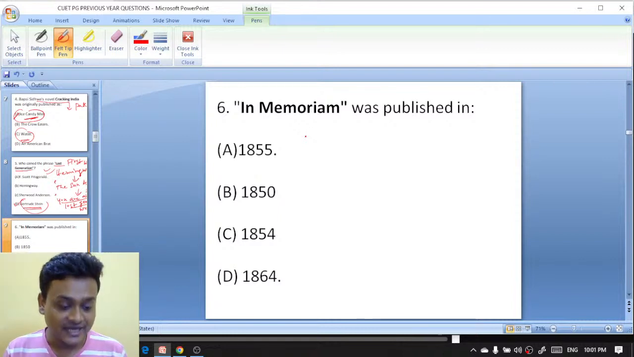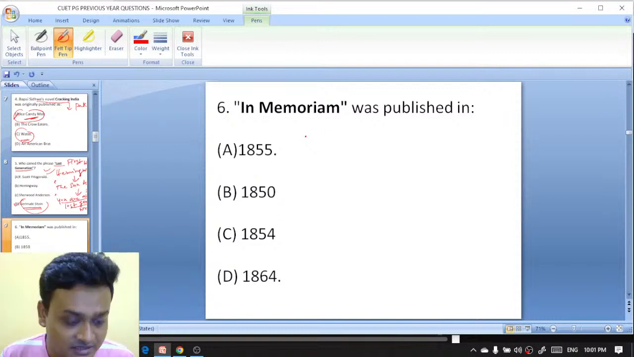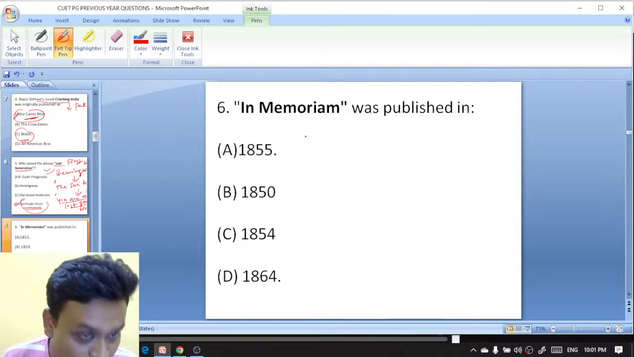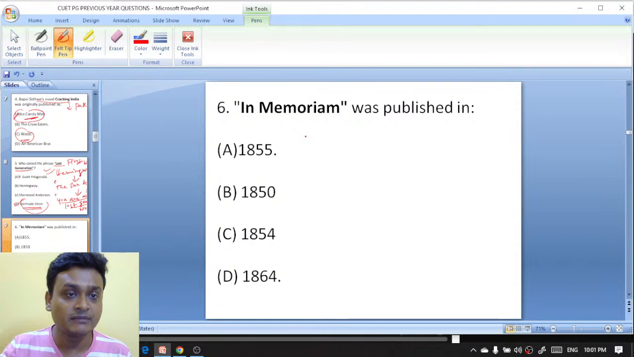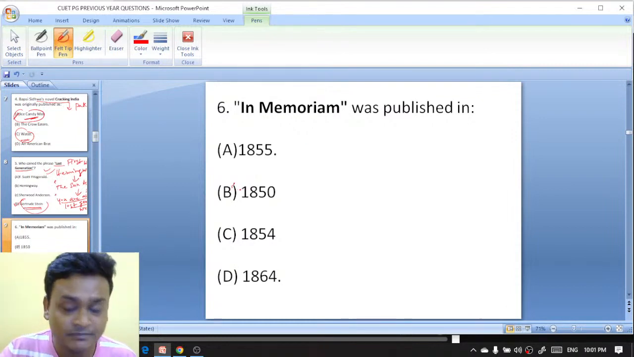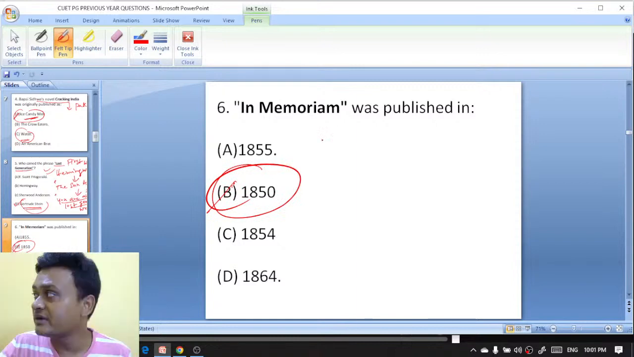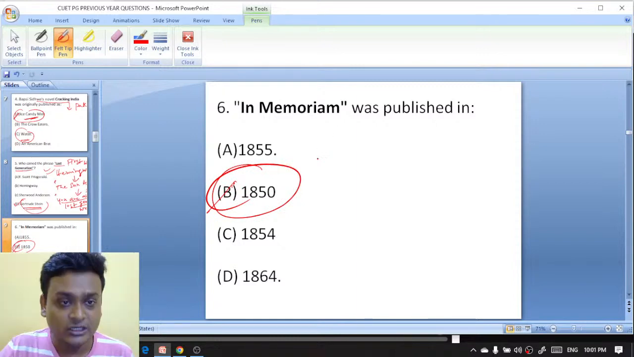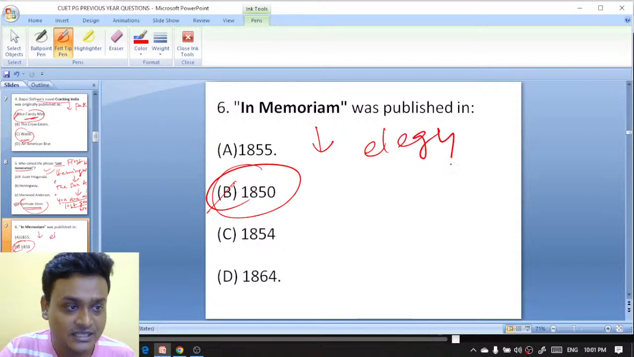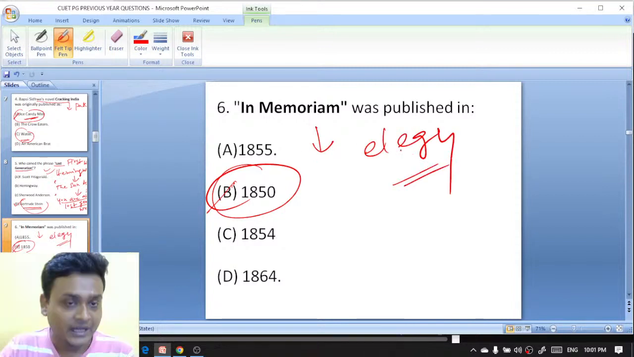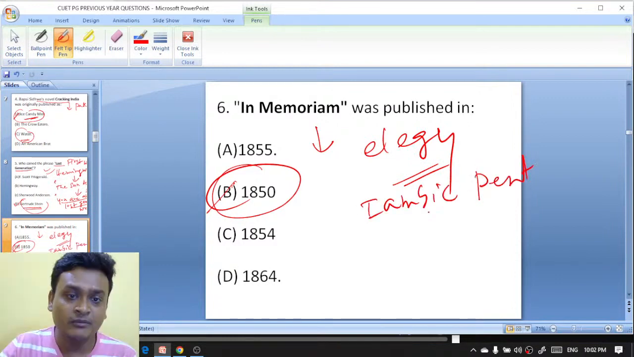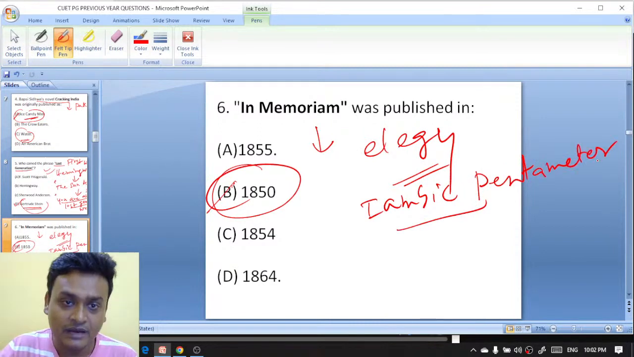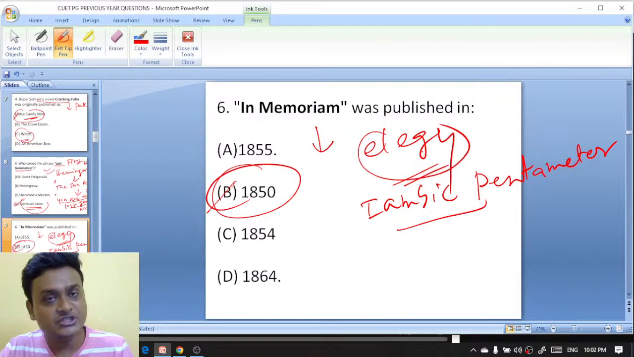Pragati and Priyangshu, you are absolutely right that In Memoriam was published in 1850. 1850 is the right answer here. In Memoriam was published in 1850, and it was actually an elegy written in iambic pentameter. It is an elegy on the death of his friend. Who is he?